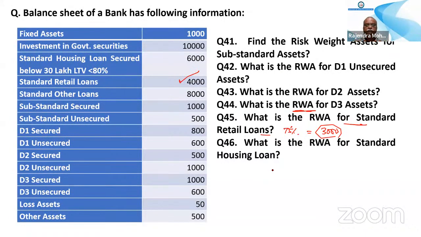What is the RWA for the standard housing loan? If it is below 30 lakhs, 50%. If it is above 30 lakhs, 100%. So 35%: below 30 lakh, LTV is less than 80. So 6,000 into 35% equals how much? 2,100. Okay, very good.